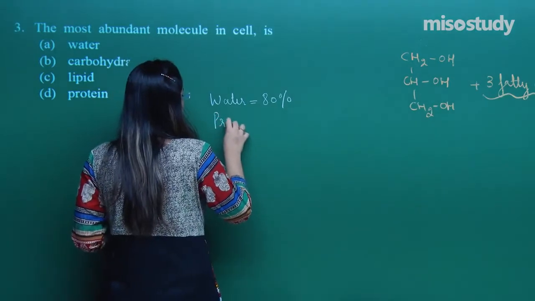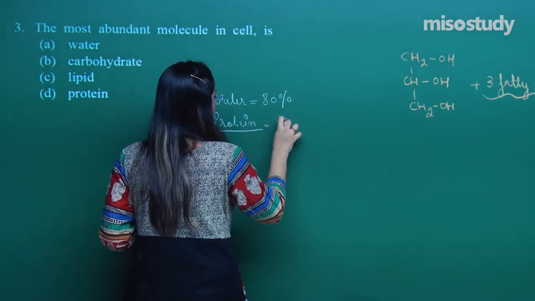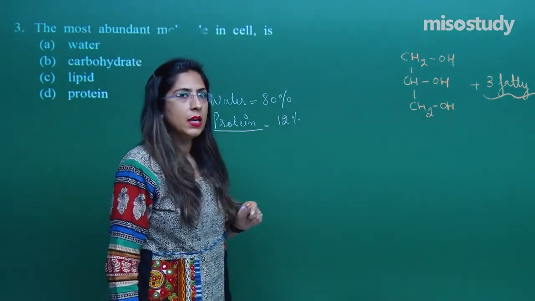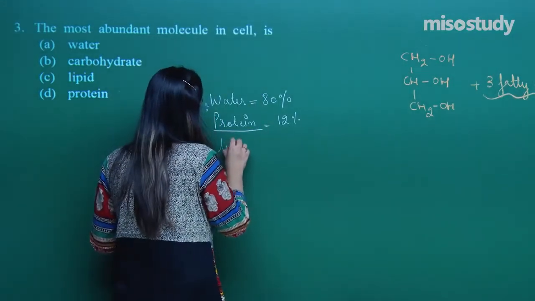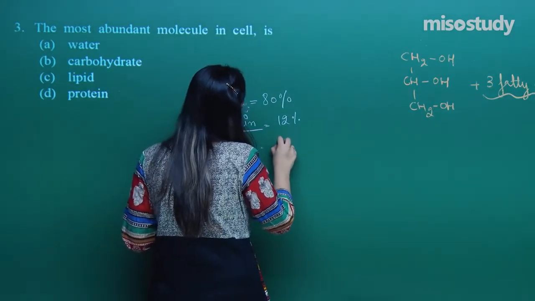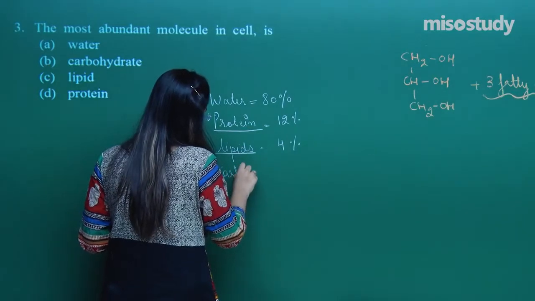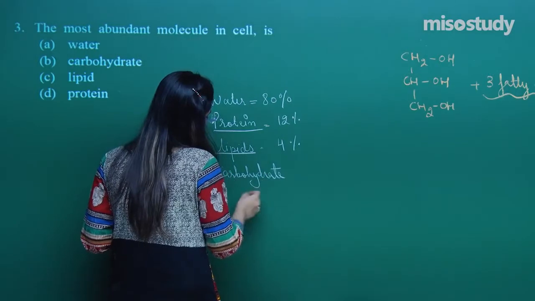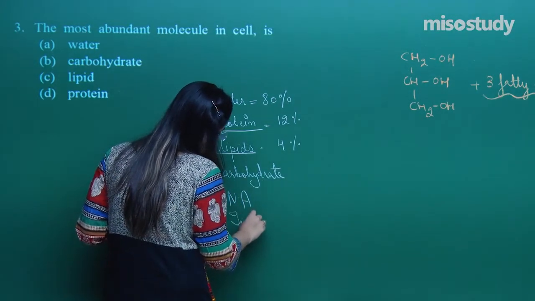After this, the protein is present, around 12%. After this, the lipids are there, around 4%. Then carbohydrate, then nucleic acid, and inorganic salts.